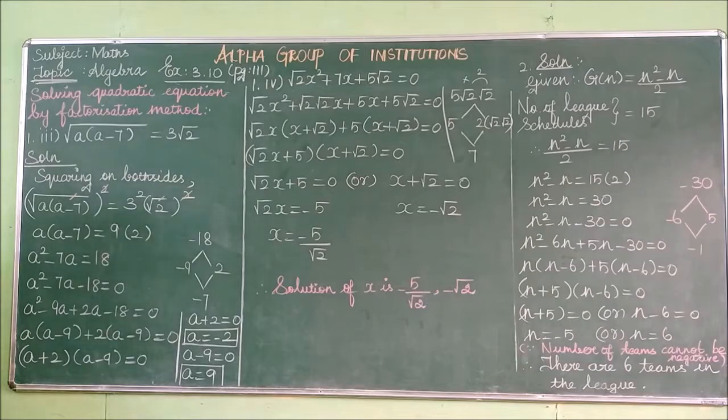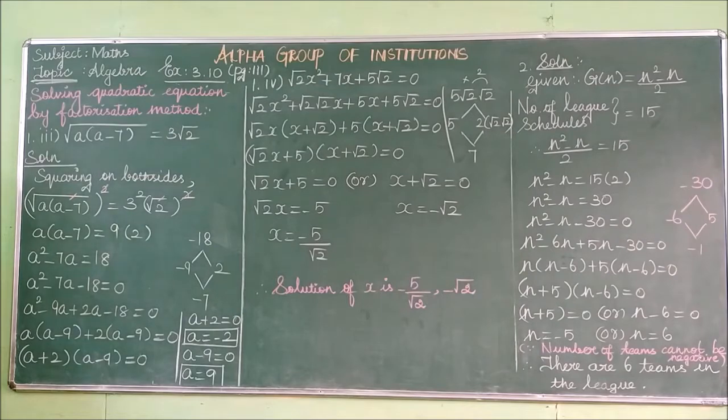So listen carefully. We follow the steps provided below to solve a quadratic equation through the factorization method. What is the first step? Write the equation in general form ax squared plus bx plus c equal to 0. By splitting the middle term, factorize the given equation. After factorizing, the given quadratic equation can be written as a product of 2 linear factors. Equate each linear factor to 0 and solve for x. These values of x give the roots of the equation.